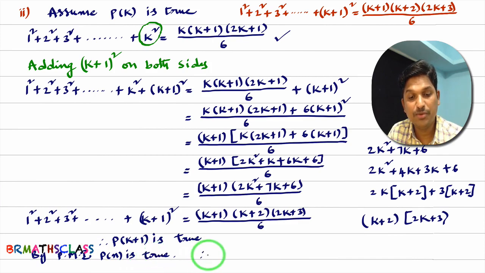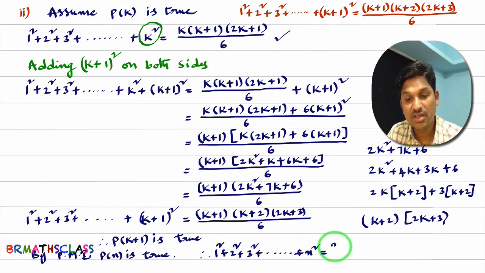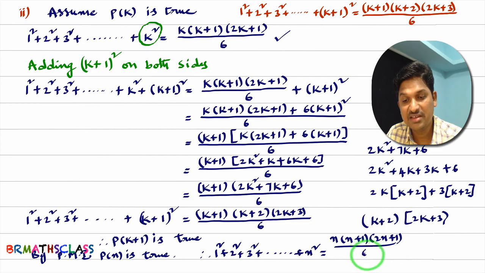So finally what we proved? We proved that 1 square plus 2 square plus 3 square plus and so on plus n square equal to n into n plus 1 into 2n plus 1 divided by 6 for all n belongs to N.